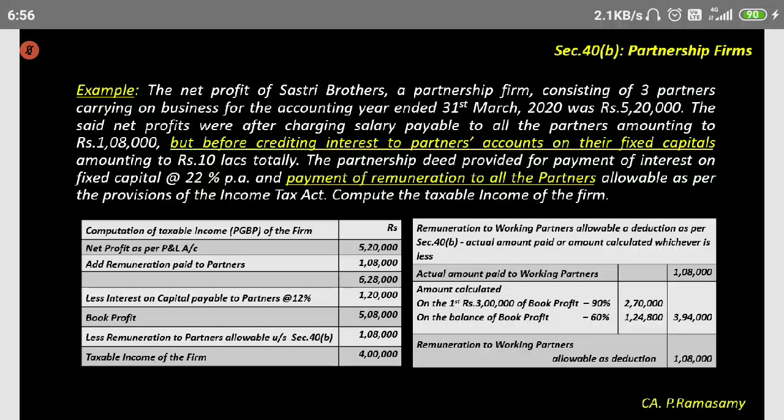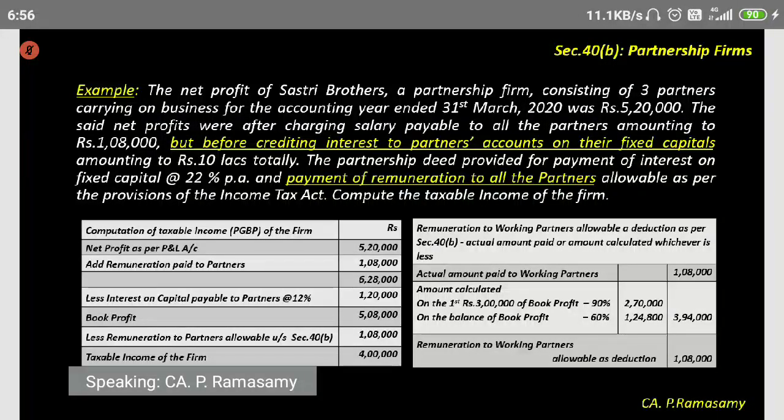At that time, you'll have to calculate what salary is allowable and what is not allowable, interest allowable and interest not allowable. Suppose 14% interest has been paid to the partner, only 12% will be allowed, the balance 2% will be disallowed, which means 2% will be added back.